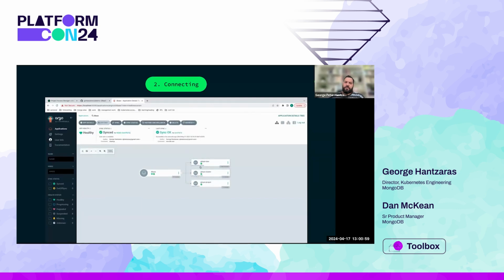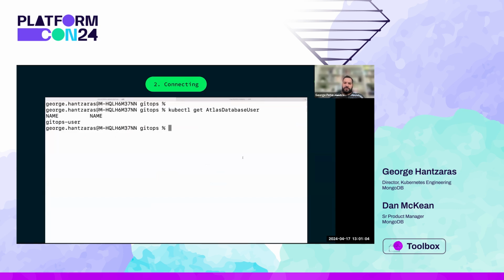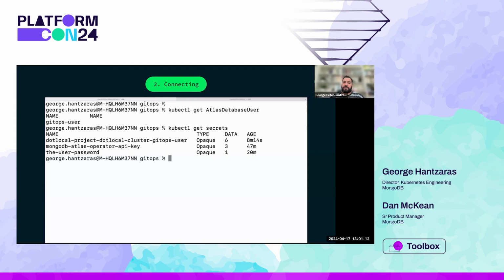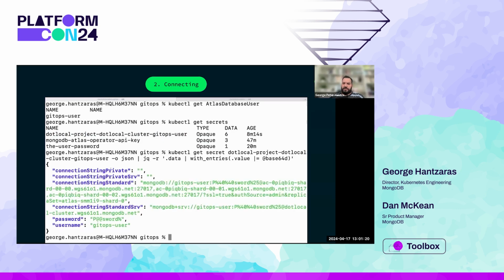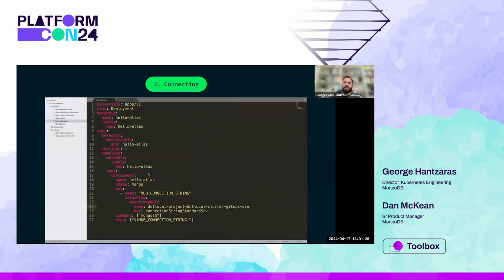Now, additionally, the operator in the background for this resource creates a new Kubernetes secret named after our project, cluster, and username combination. This secret contains all the connection information that our deployments will need in order to connect to our databases. Now, if we explore the secret, we can see that we have the connection string for our Atlas deployed database.